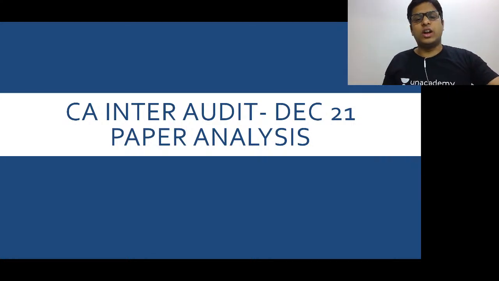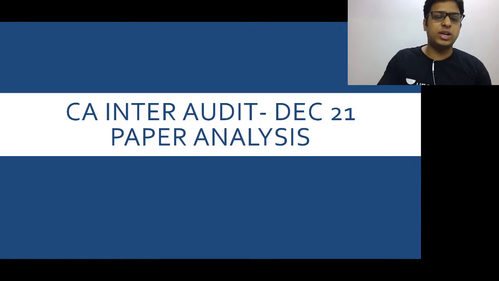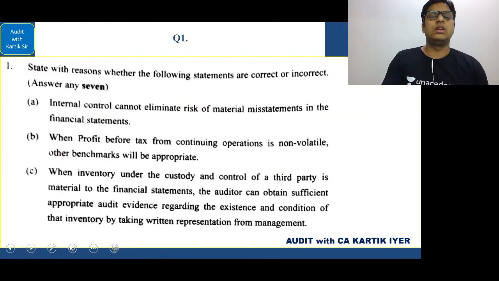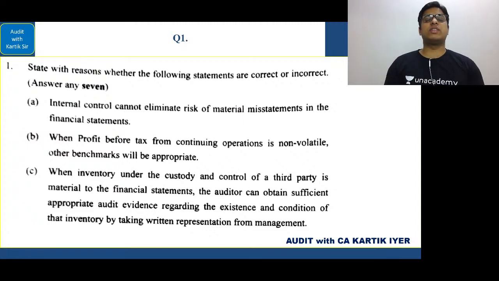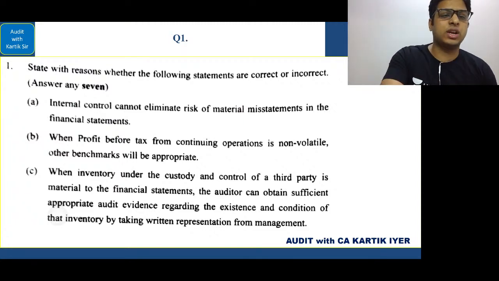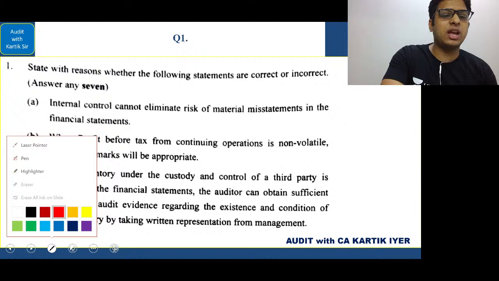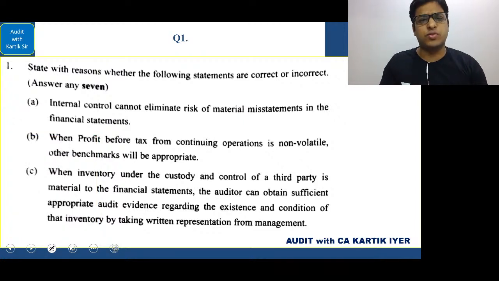Now let's go. CA Inter Audit December 21 paper analysis. Students, these are the correct-incorrect type questions. State with reasons whether the following are correct or incorrect. Answer any 7, so you can offer any 7 of your choice, but of course, we'll be solving all.